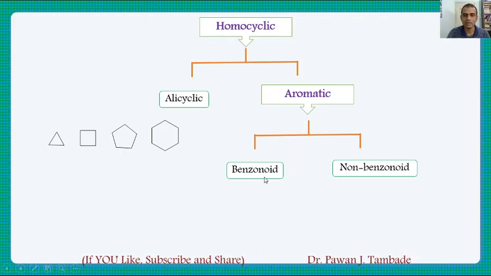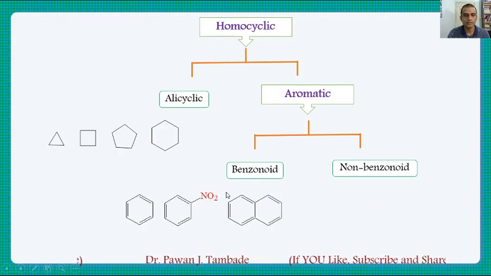Now next is aromatic. In case of aromatic, we have benzenoid and non-benzenoid, that is, benzene-based aromatic compounds and non-benzene-based aromatic compounds, but all these are homocyclic, that is, the cycle is made up of similar atoms. For example, these are some examples of benzenoid. All these three examples have benzene as a basic structure.